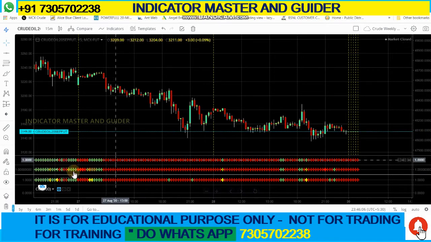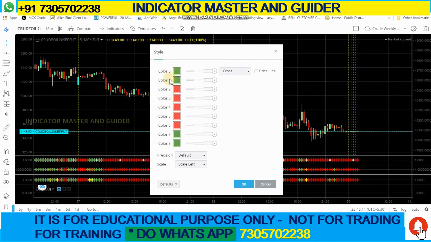First, levels 0 and 1 I am keeping as green, all others up to 6 I am keeping as red, then 7 and 8 I am keeping as green. This is for the Fibonacci levels. I have changed the colors, and while watching price movement, this will be helpful to us.